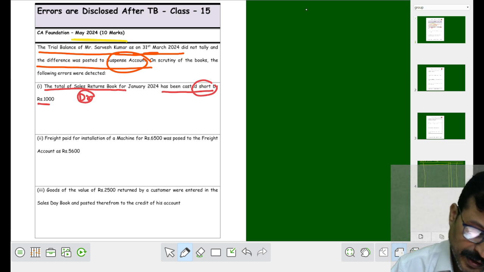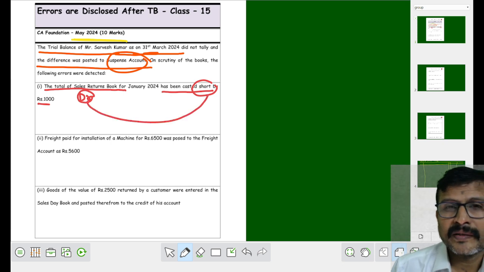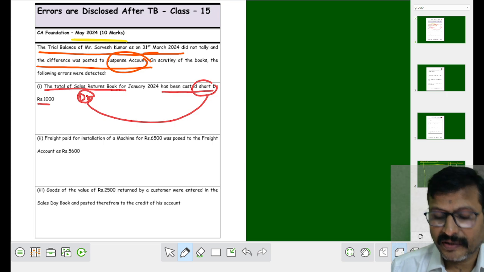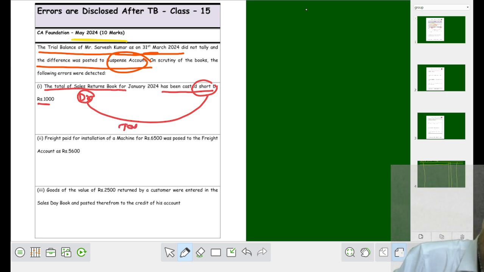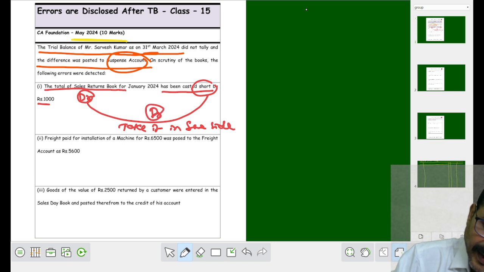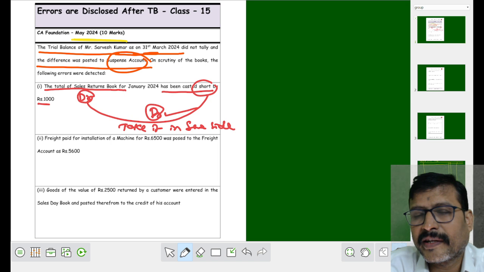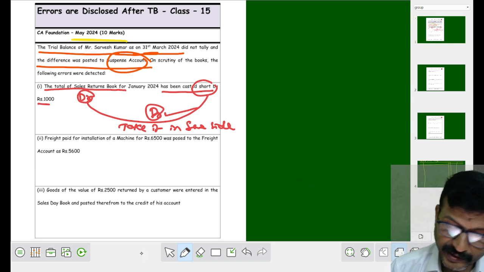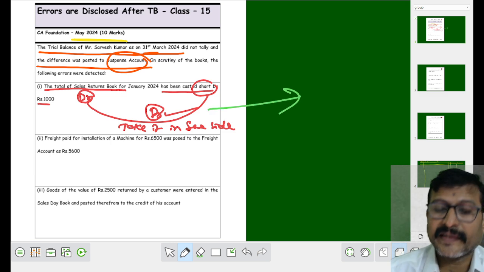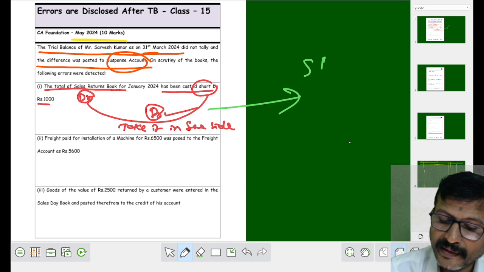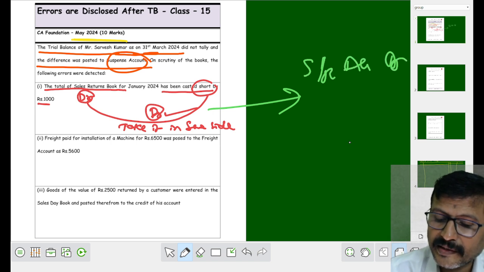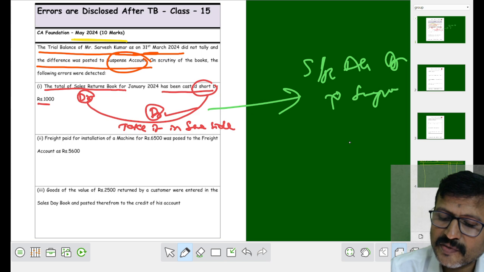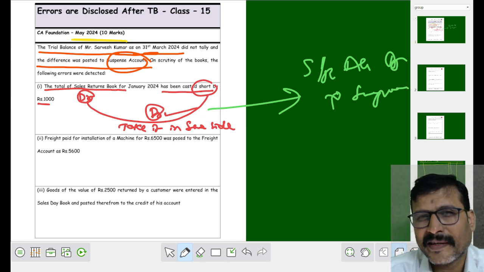Short means we have to take it on the same side. When it is an undercast or short, we have to take it on the same side. Take it on the same side means we have to take the sales returns on the debit side. When, my dear students, you take the sales returns on the debit side, your journal entry will be sales returns account debit to what to write? Suspense account, because it is a one-sided error, right?